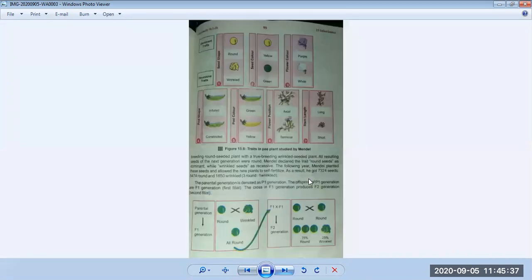So we will now come to the next page. So Betty, we are discussing genotype and its types. I have told you in genotype, one is dominant and the other is recessive. So what is a dominant gene? The gene which masks the expression of the other is called the dominant allele. And the allele which is not expressed is called the recessive gene.